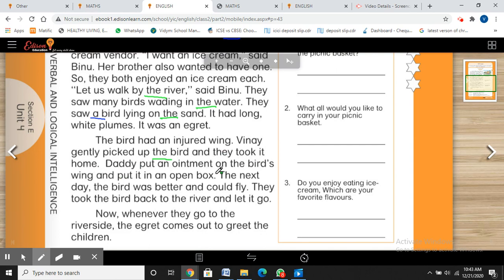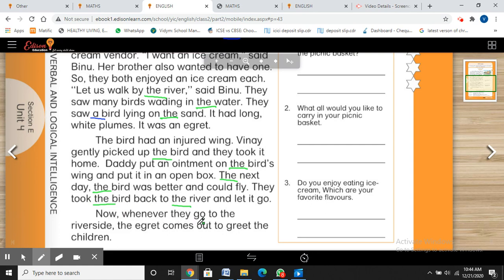Daddy put an ointment on the bird. Again, we are talking about the bird's wing, the particular bird's wing, and put it in an open box. The next day, the particular next day, the bird was better and could fly. They took the bird back to the river. Same bird, the particular same bird, to the particular same river.